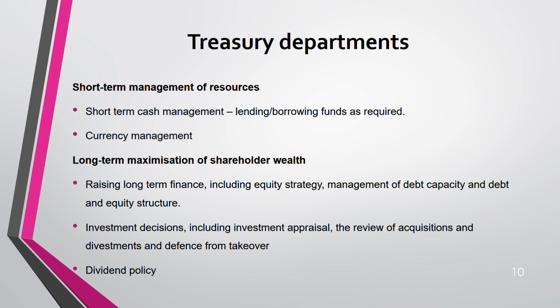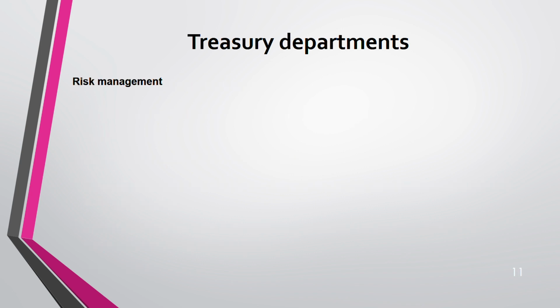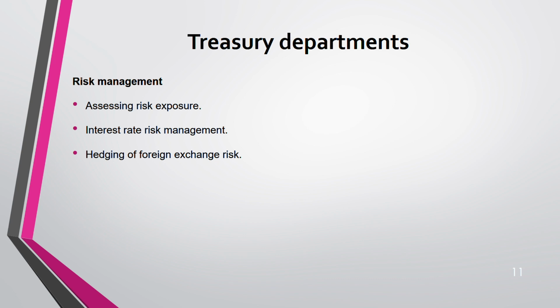Dividend policy, treasury department. Basically, you can see all the things that we are going to study in this AFM syllabus are the responsibility of the treasury department. So in this way, it's easier for you to understand. Remember it like this: the whole AFM syllabus is the role of the treasury department. That means dividend policy, financing policy, investment policy, everything is the treasury department. Isn't it easy to remember it like this? Simple, right? Next, we have risk management. This is easier. Interest rate risk management and currency rate risk management, both treasury department.